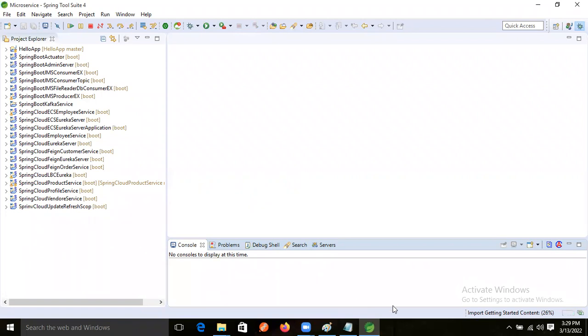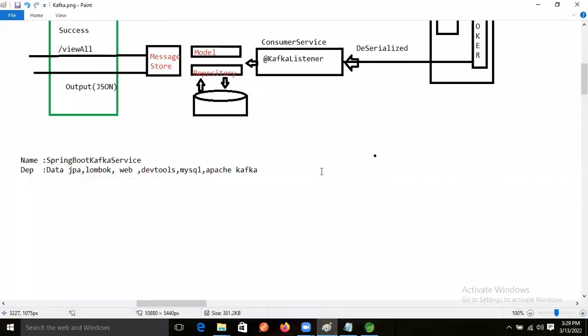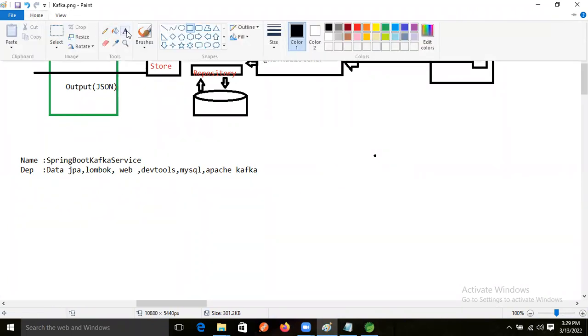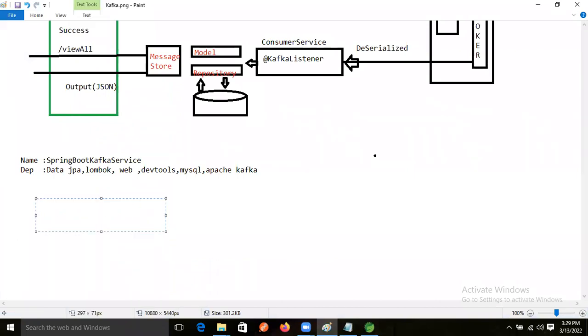Okay, so let's decide the model class name, guys. What is the model class name? Let's specify the package: com.rk.model, and inside that, let's give the class name StockData, right?